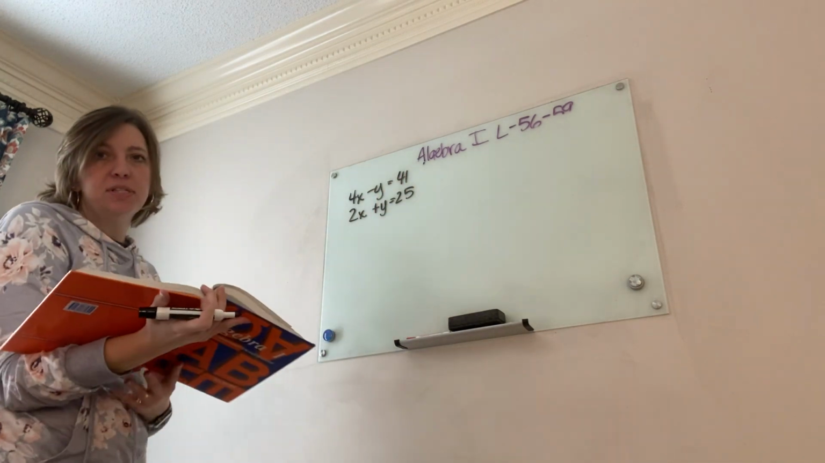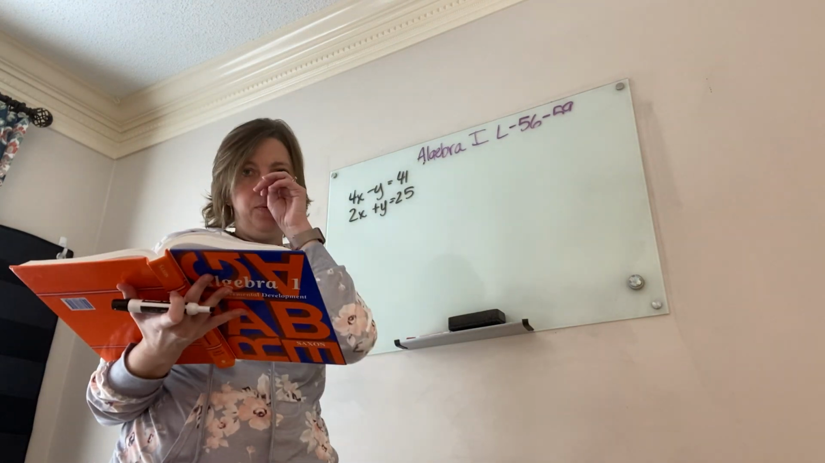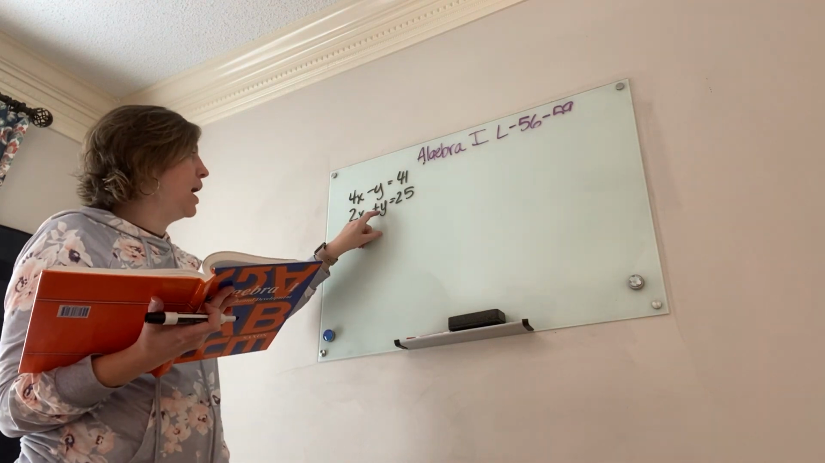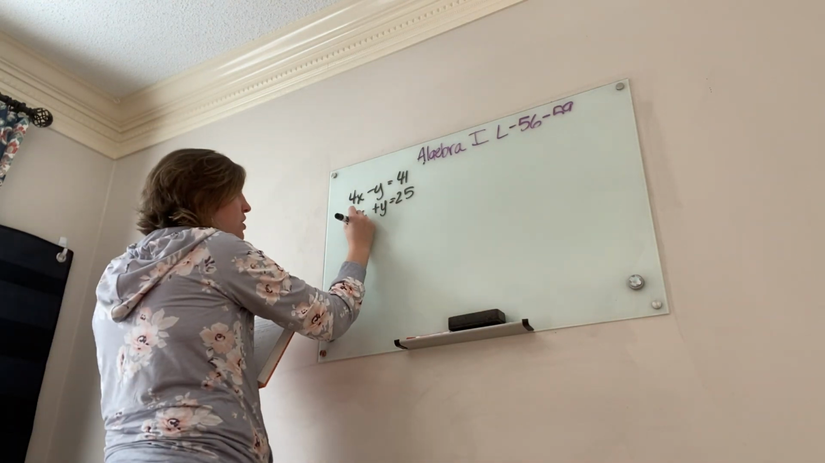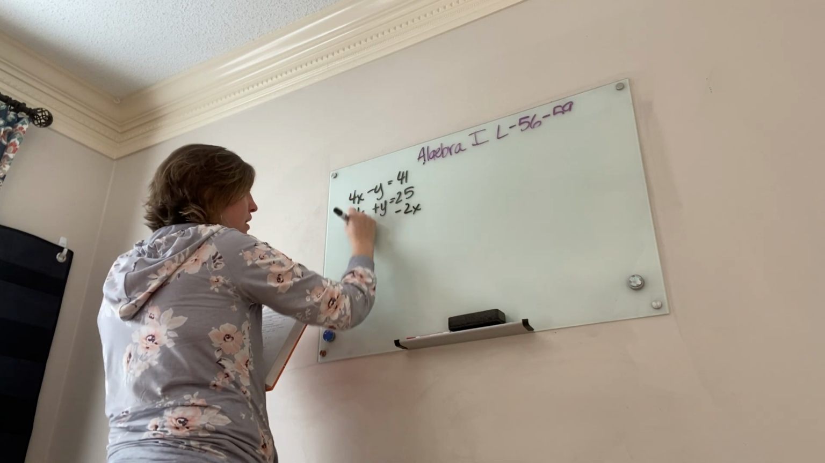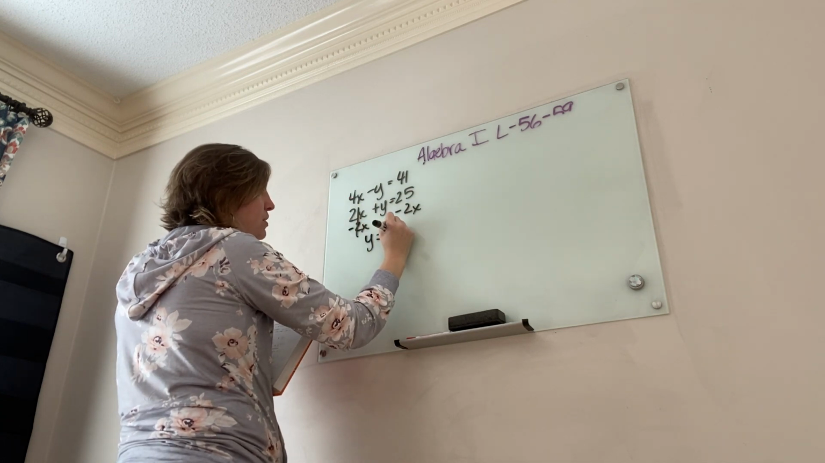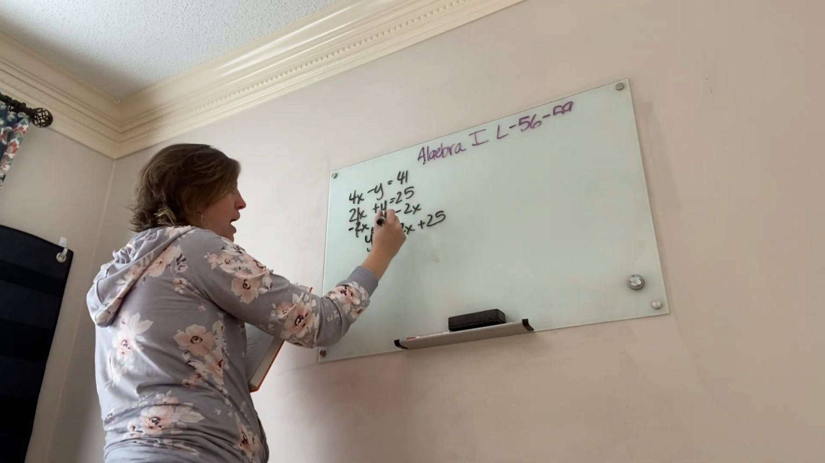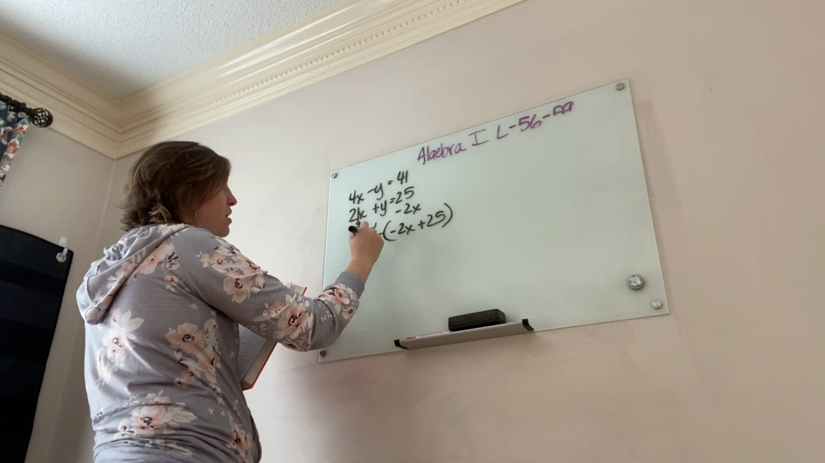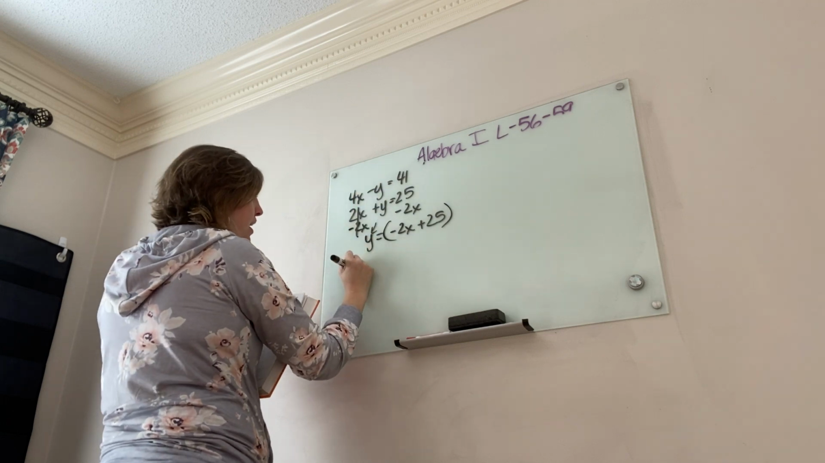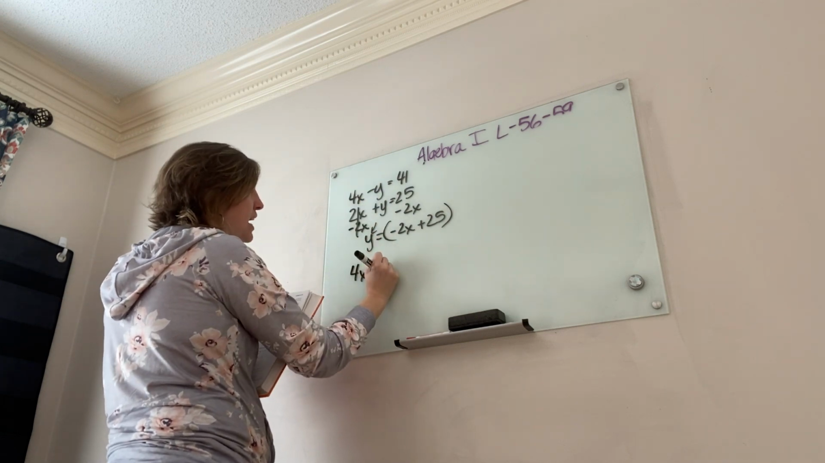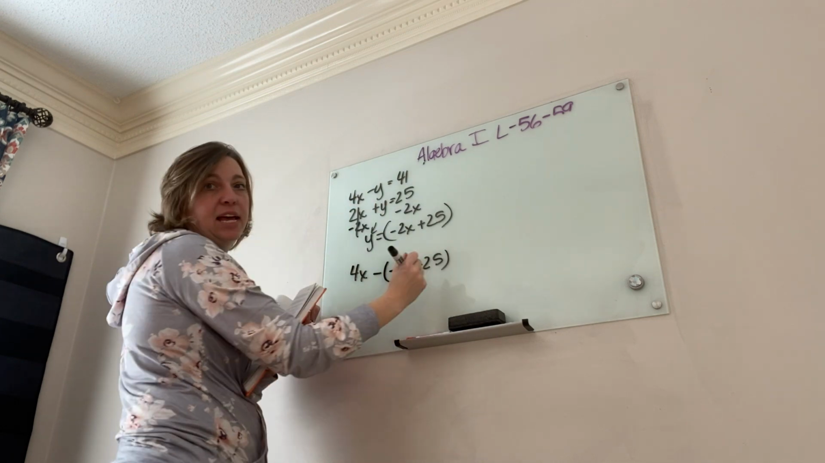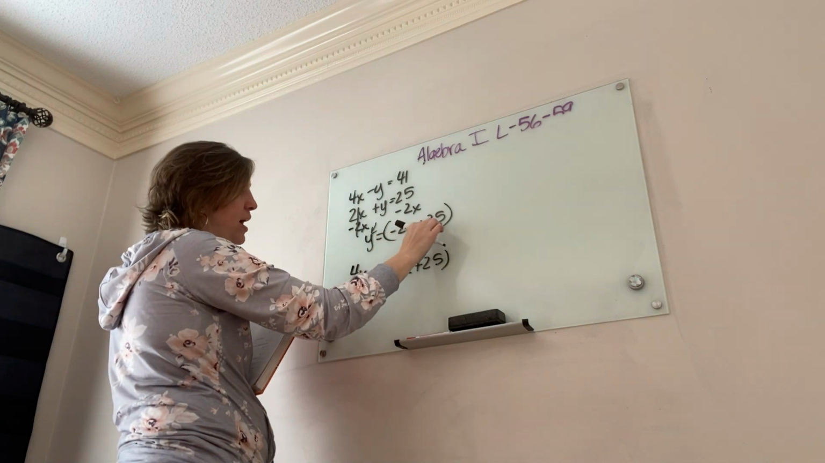Now you can choose which one you would like to solve for, but I'm going to choose this y because it's positive. So I'm just going to subtract 2x, and I'm going to have y equals negative 2x plus 25. I've isolated this y, and I'm going to plug this in for the y up here. Now here's the tricky part. There's a negative in front of that y. So notice that I'm plugging in this value, negative 2x plus 25.